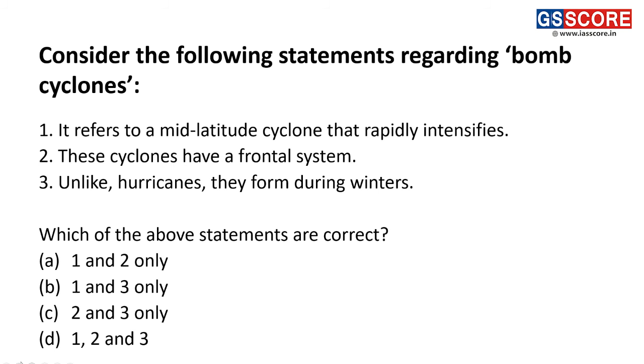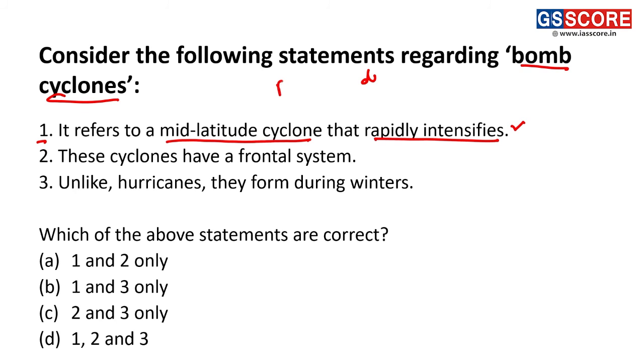Looking at the next question, we have: consider the following statements regarding the bomb cyclone. Okay, you might have heard about the bomb cyclones. This bomb cyclone has recently occurred in the eastern coast of the United States of America. Looking at the statement, statement 1: it refers to a mid-latitude cyclone that rapidly intensifies. This is a very correct statement because here we'll be seeing that there is a pressure drop.